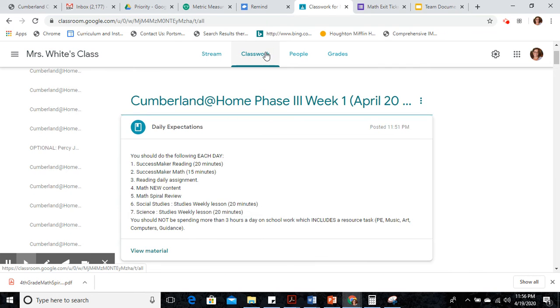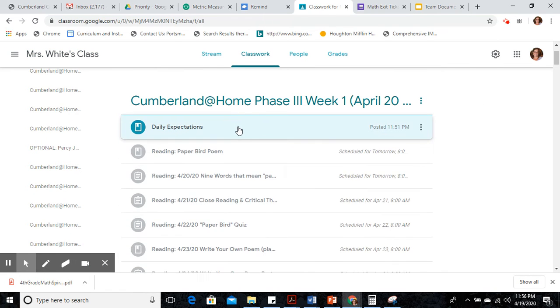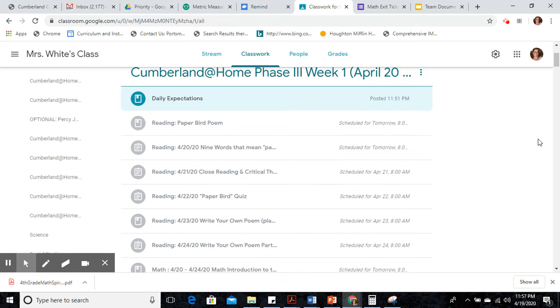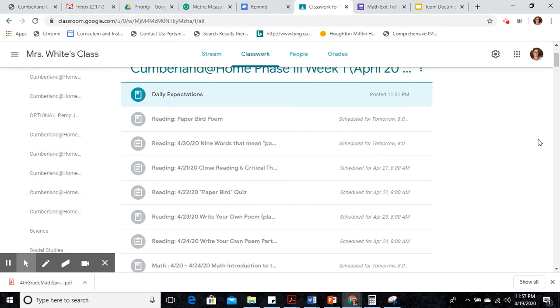So if we go back to our classwork tab, and I'm going to close this up, you'll see that every day you have reading and then the date. That is your reading assignment for that day. I'm no longer going to put it by days because we have 4 weeks of class until we are scheduled to return to school, and I don't want that to get messy in here. So every day, a new reading assignment. You'll see mine are all here because I am the teacher, but yours will all appear one at a time. So yours will appear, and it'll say reading, and it'll have the date.